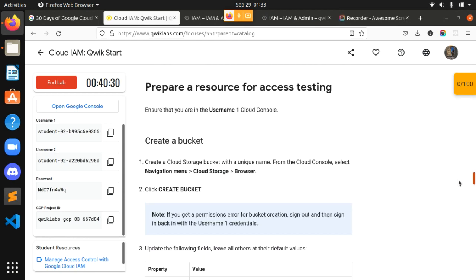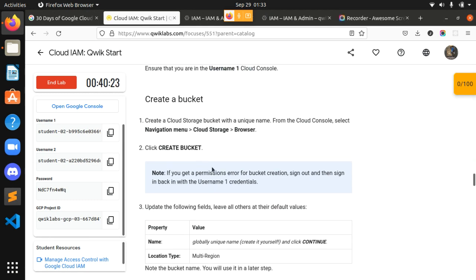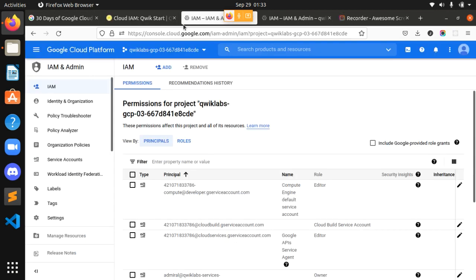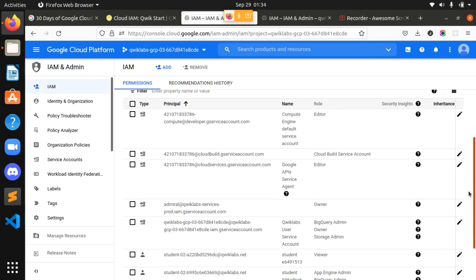Okay guys, now we have to complete a task. Let's get into our username 1. We have to create a bucket. So for that we have to go into Cloud Storage, Browser, and click Create bucket. We are in the username 1 part.